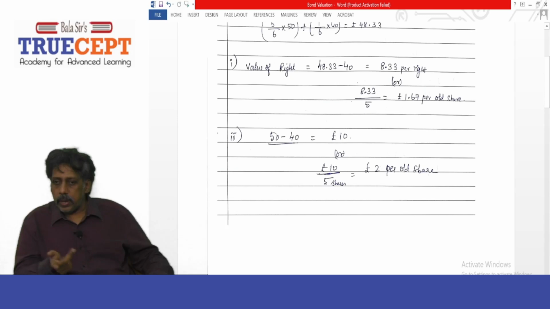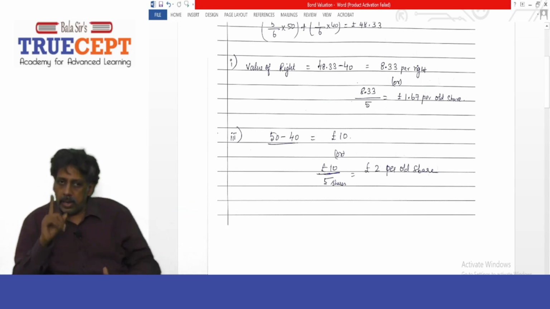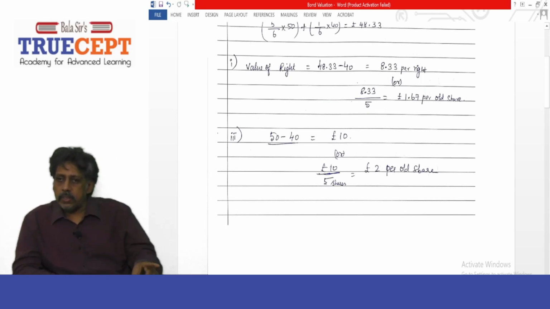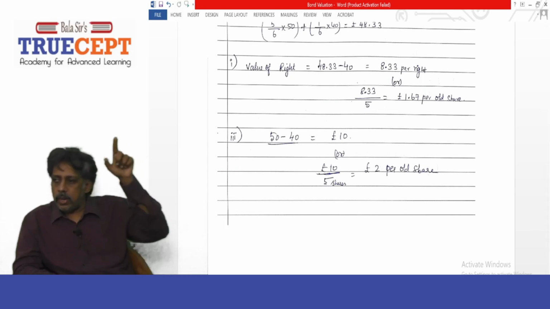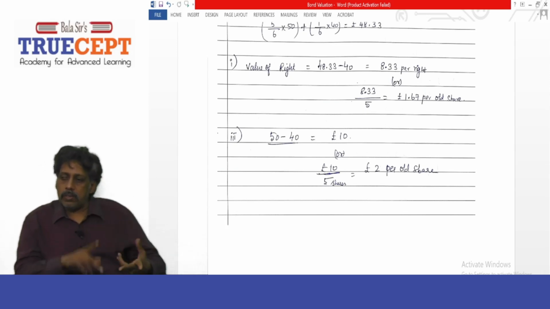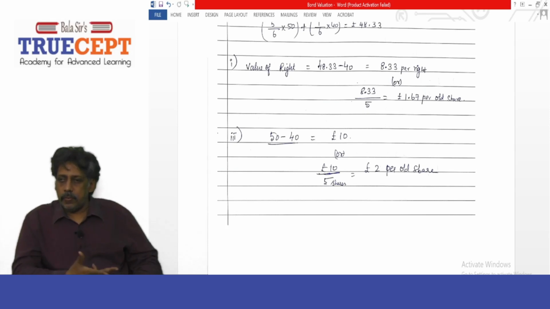The rights issue price. Yes, sir. 50 pounds minus 40, how much? 10. 10 pounds per right. Again, if you want, you can give the answer 10 pounds by 5 shares. It is 2 pounds for every old share that you buy. Got it? So 2 pounds per share. Or the best answer is 10 pounds per right. Enough. Is that clear? So have this in mind, the 10 pounds per right. Now let's go to the next question.